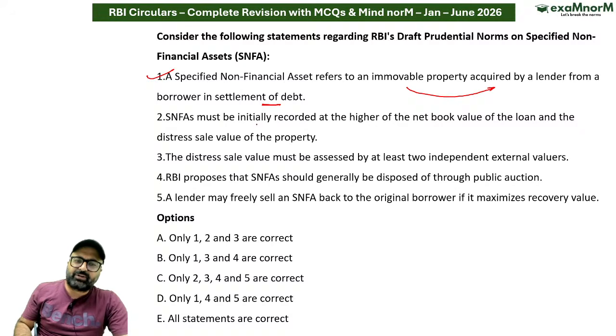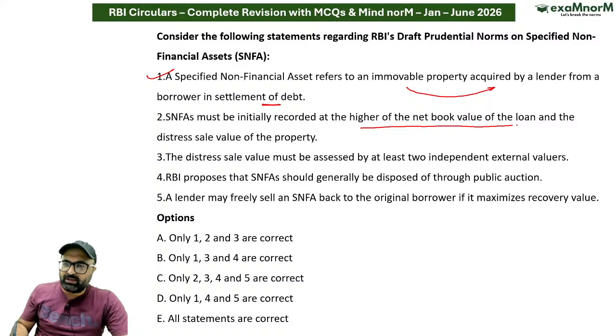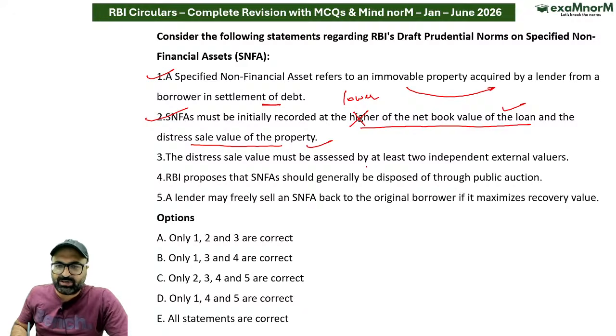Second is SNFA must be initially recorded at higher of the net value. No sir, lower of the net book value of the loan या फिर distress sale value of property. Book value क्या है? Net book value, that is outstanding minus provisioning, and here I would say distress means जिस पे आप bare minimum उसे market में बेच सकते हैं. Distress value must be assessed by at least 2 independent external valuers, correct?